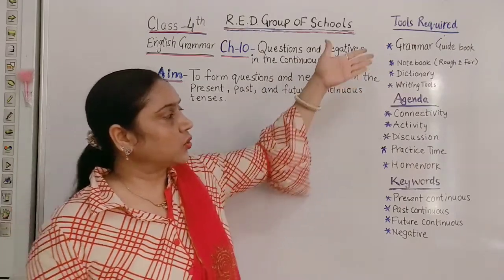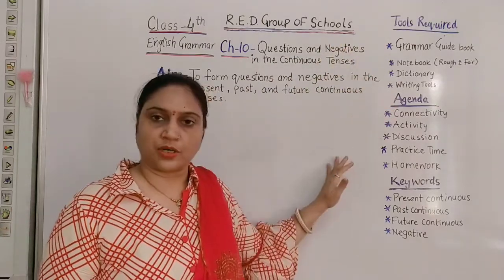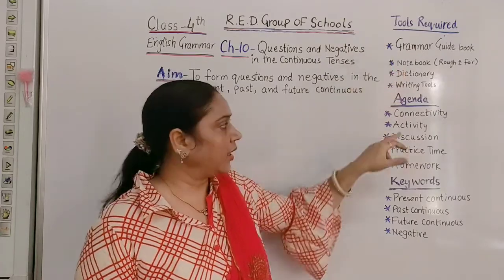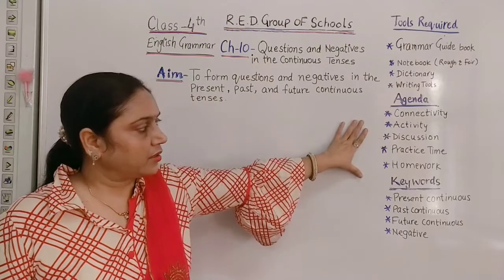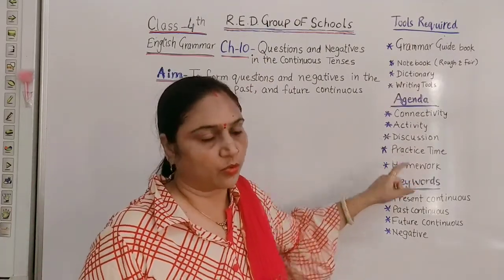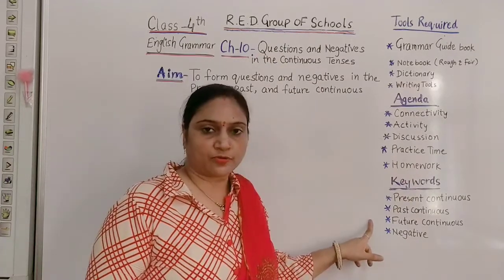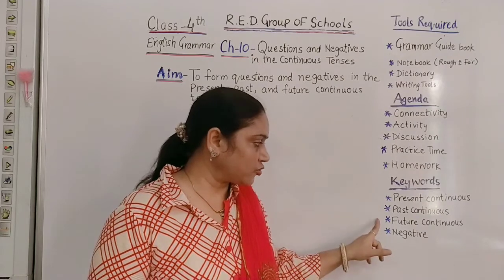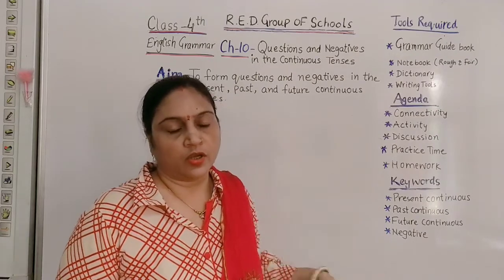Let's have a glance at the tools required and agenda of today. So you are going to use today your grammar book, and in agenda remaining things are same. We are going to practice in our grammar book. Keywords of today are present continuous, past continuous, future continuous and negative.